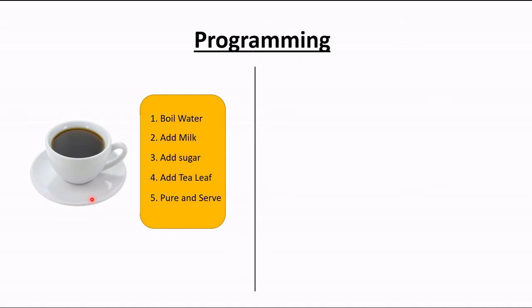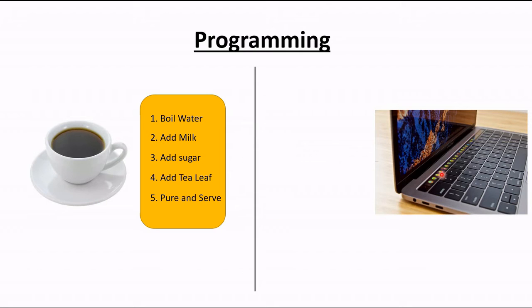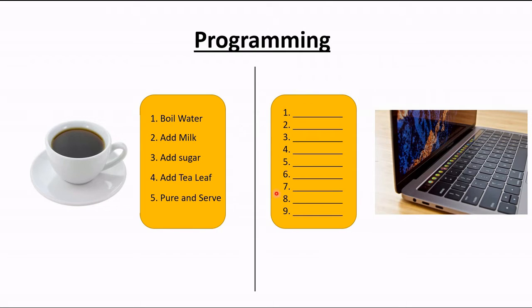If I told you to make a software or a computer program or something, here also you have to follow some steps. All the steps will be written over there, 1 2 3 4 5, and you have to follow from the beginning to the end. Just as to make a cup of tea you followed 5 steps, like that, to make a computer program or a website or something in the computer, you must follow some steps. Here all these 5 steps are called the tea making process. Through these 5 steps you can make a cup of tea, and in the same way, these steps are called programming.